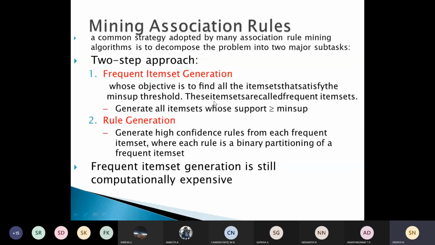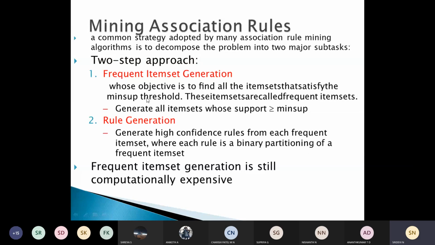So we will generate high confidence rules from each frequent item set, where each rule is a binary partitioning of the frequent item set. Here the objective will be to extract all the high confidence rules from this frequent item set.